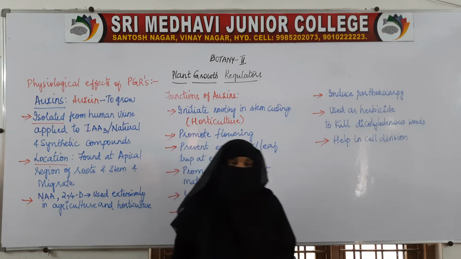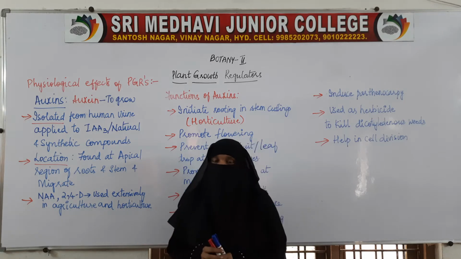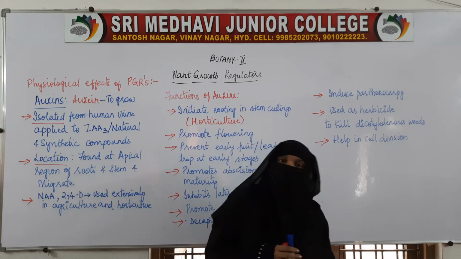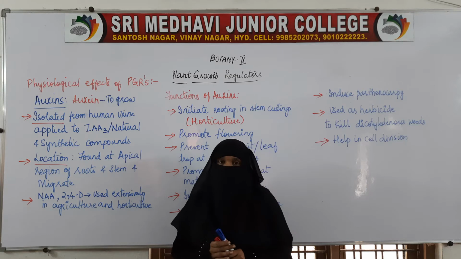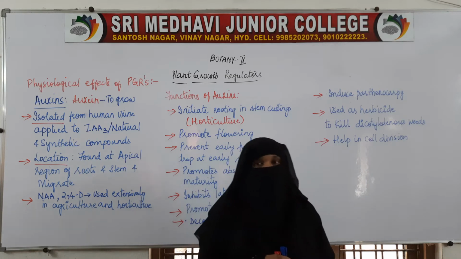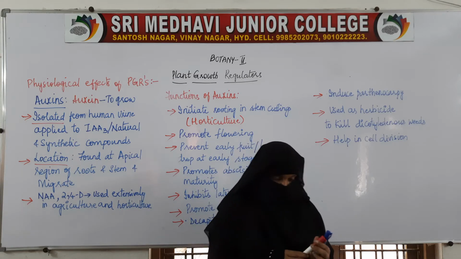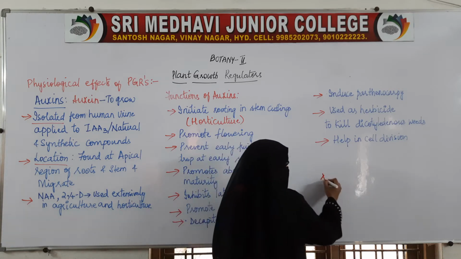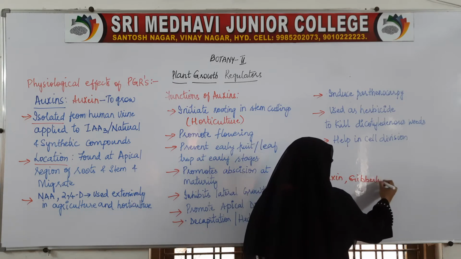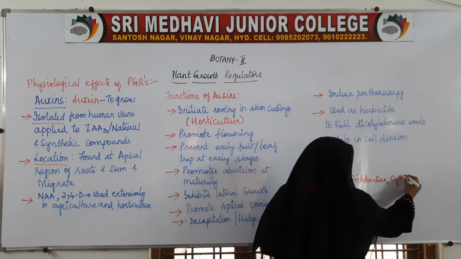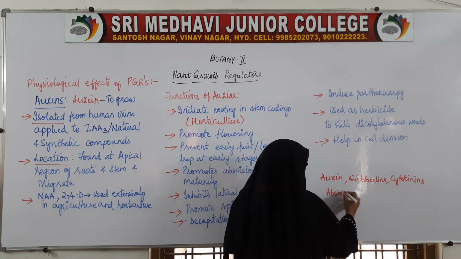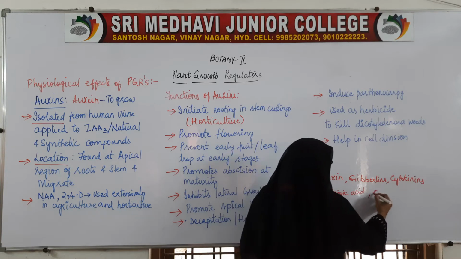Welcome students. In the previous class, we have seen what growth regulating substances, or growth regulators, are. We have seen that plants have 5 growth regulators, and they are auxin, gibberellins, cytokinins, abscisic acid and ethylene.